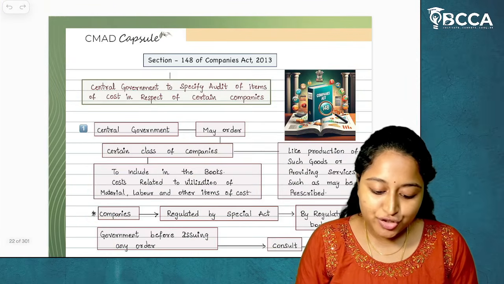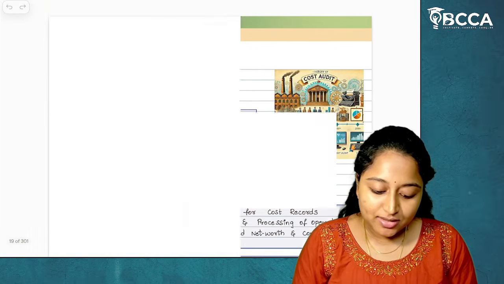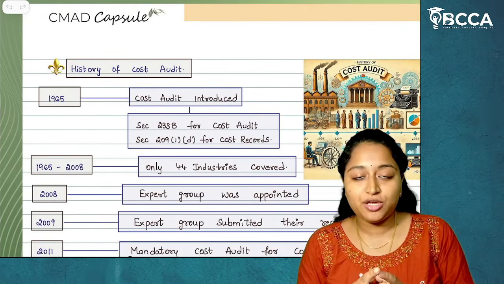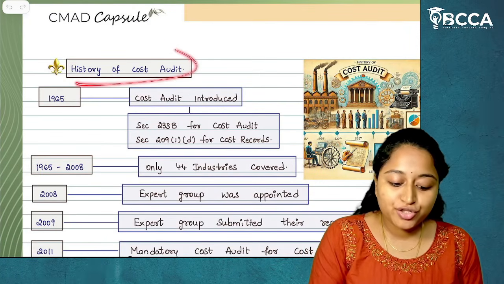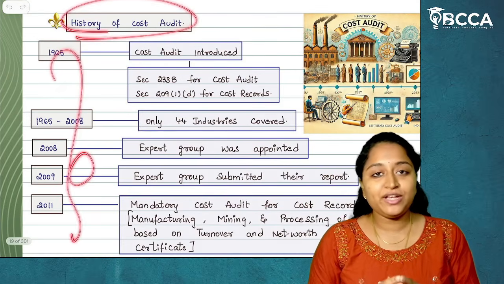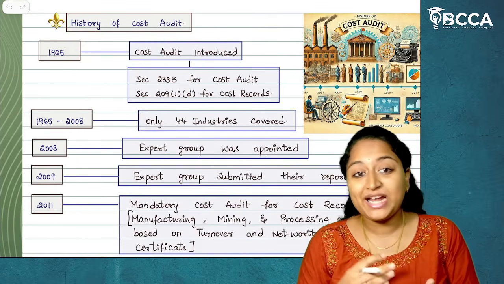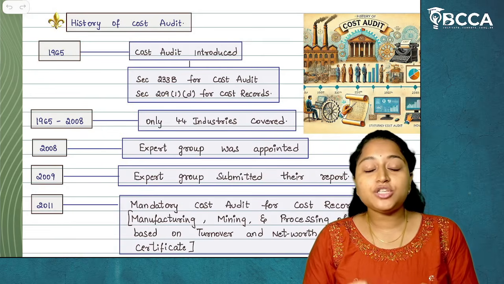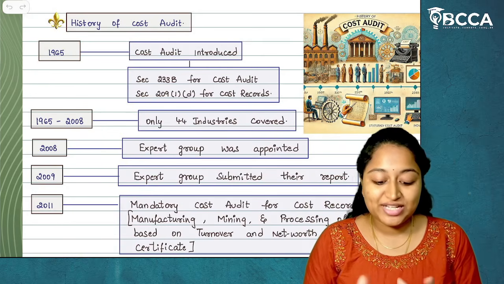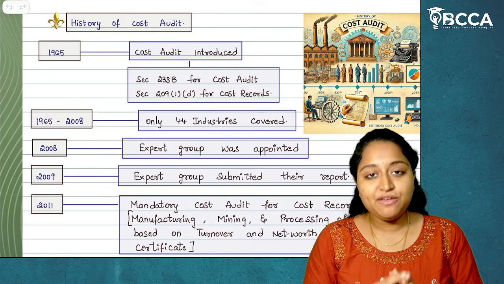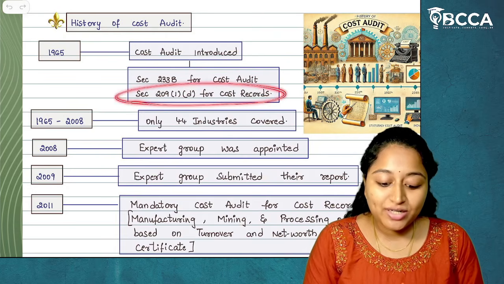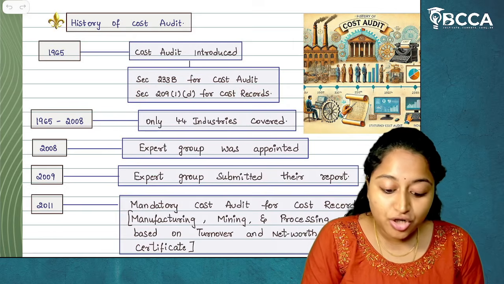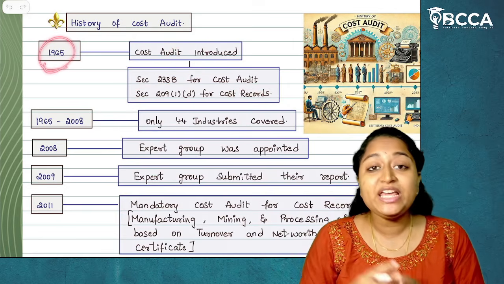If we see the history of cost audit, not only this particular MCQ, but I have already told you in the history of cost audit, all the years are very, very important. From any of the years, the question can be tested. So in 1965, the cost audit was firstly introduced through Section 233B for the cost audit and Section 209(1)(d) for cost records. So firstly, the cost audit was introduced in the year 1965.